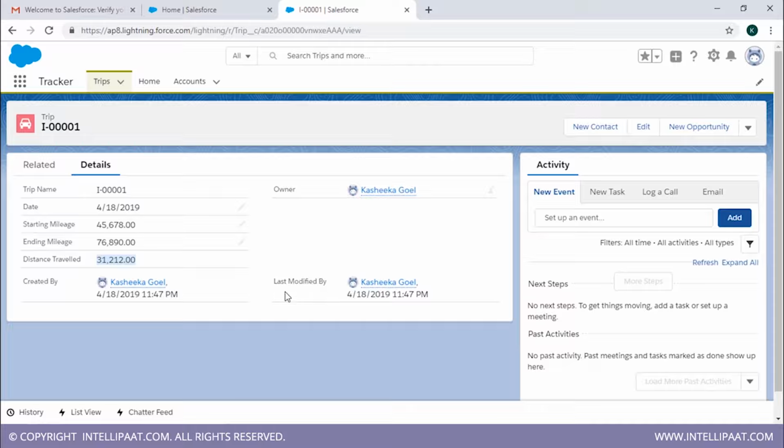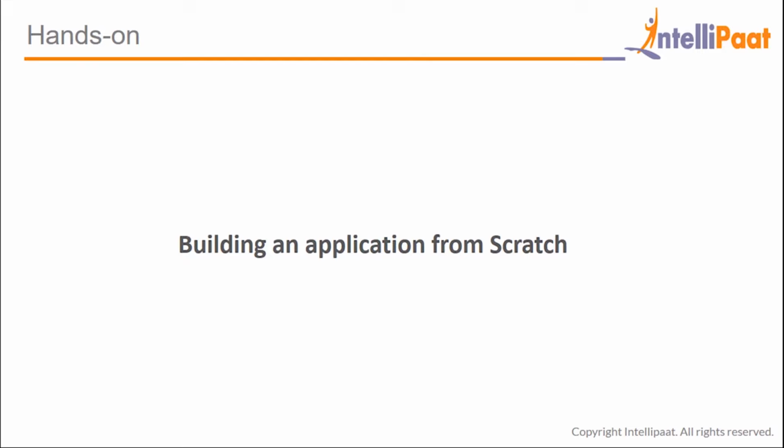Alright, so that is how this can be done. We can add new trips according to our wish. We can enter them, find the distance traveled, and calculate them according to your wish. So this was the simple application that we created. Let's now get back to our slide.